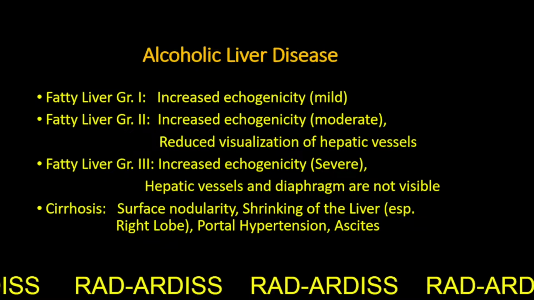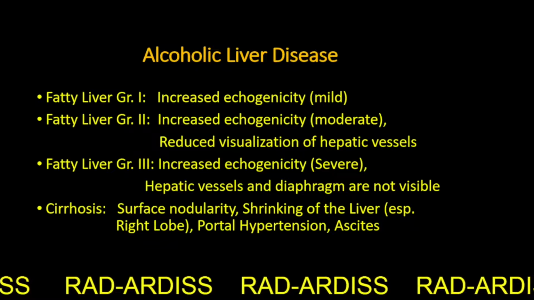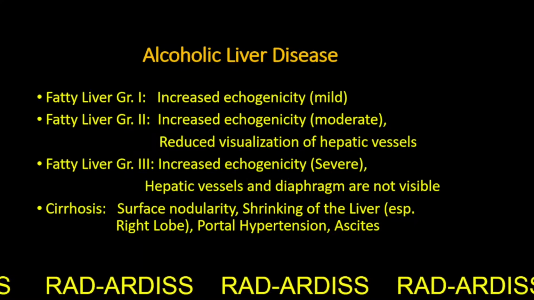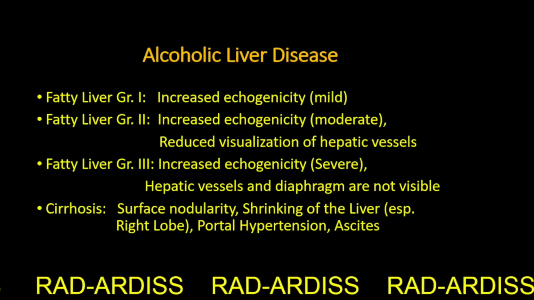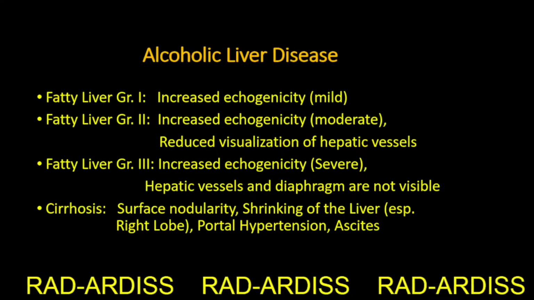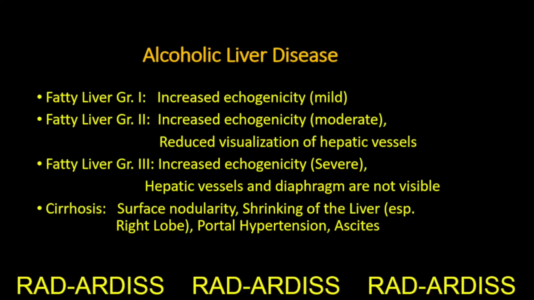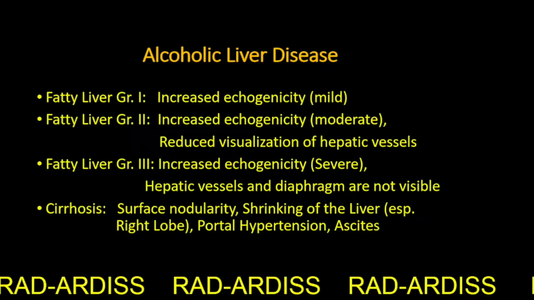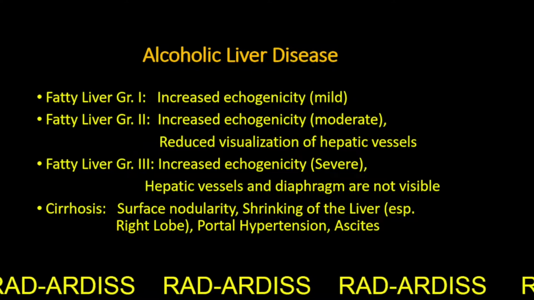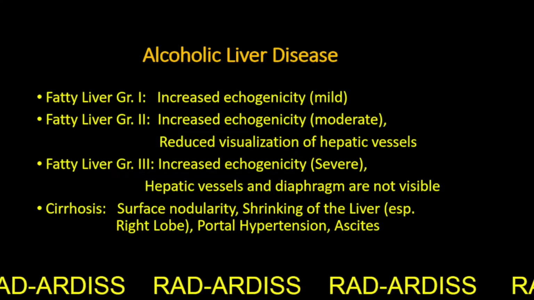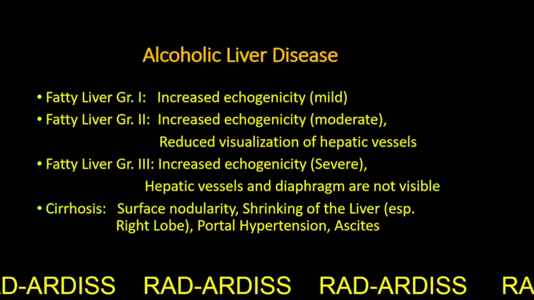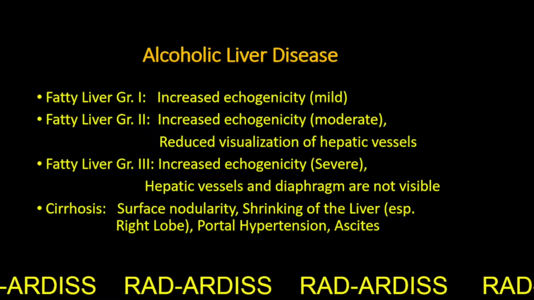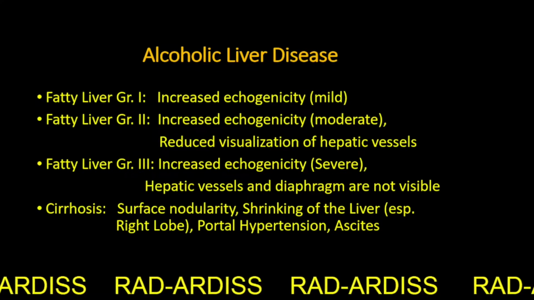So, alcoholic liver disease is divided into these 4 stages according to ultrasound imaging. Fatty liver grade 1, where there is mildly increased echogenicity. Fatty liver grade 2, where the echogenicity is increased to a moderate level and there is reduced visualization of the hepatic vessels. And fatty liver grade 3, where the increased echogenicity is of a severe level and the hepatic vessels and the